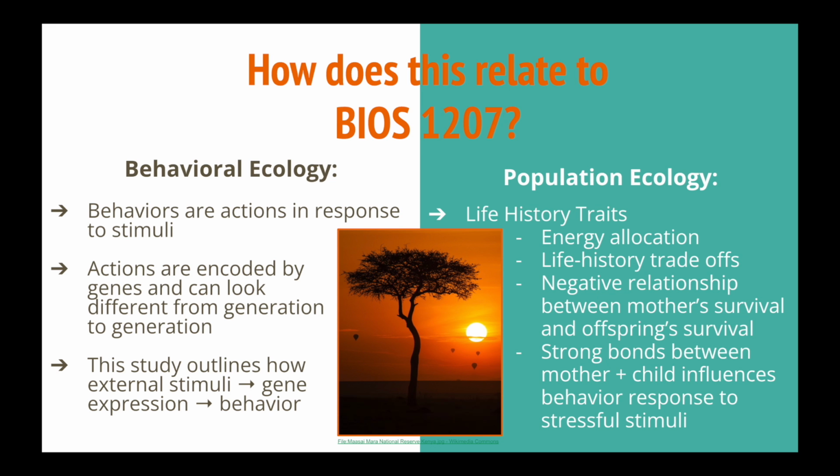Now, how does all of this relate to our class? Well, a large chunk of our learning has been on the unit of biological ecology. Ecology refers to the study of organisms and how they interact with each other, other close-by species, and their environment. Behavioral ecology focuses specifically on these species' reactions and how they optimize their survival and reproduction. In the study of hyenas, we can clearly view how this plays out. External interactions such as maternal care and community support influence DNA methylation. This influences gene expression, which then influences cortisol levels. Finally, this chemical change affects individual behavior to stimuli.